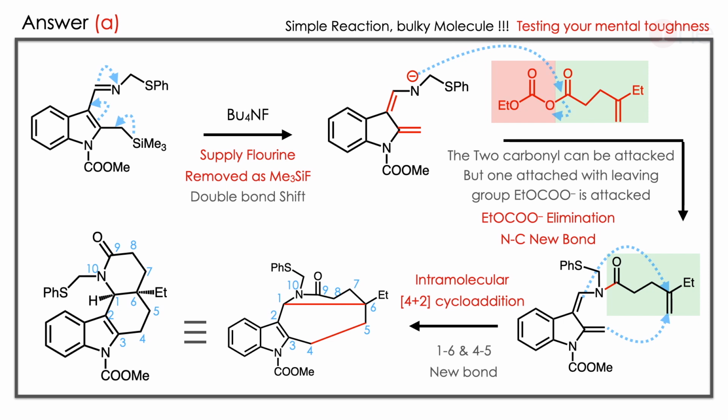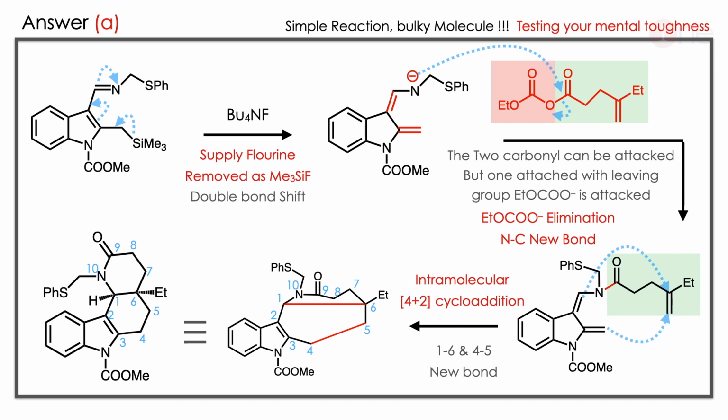Here the reaction is very simple, but the molecule is bulky. It will test your mental toughness. Okay, don't get any confusion. You just see the functional group and conduct the reaction. Here you are using the fluoride compound, which is tertiary butyl ammonium fluoride. Here trimethylsilyl is also there. Silyl halogen bonds are very strong, so fluoride removes silyl. So the bond moves, the double bond switches over and forms the anion there.